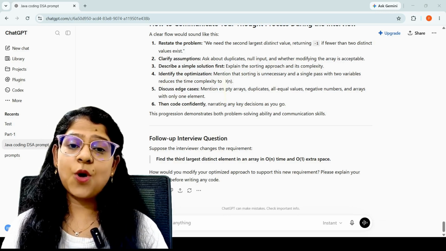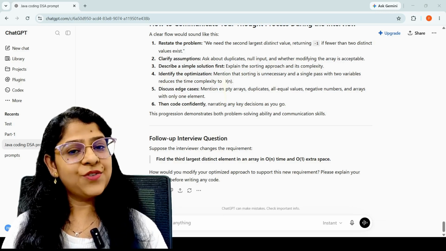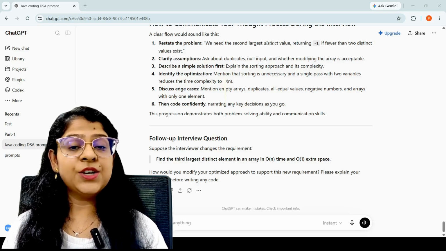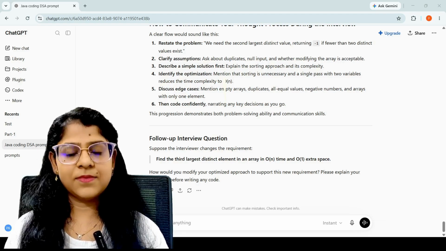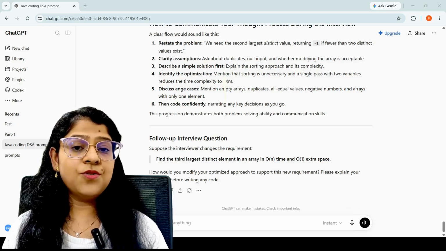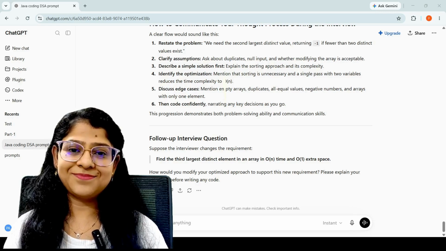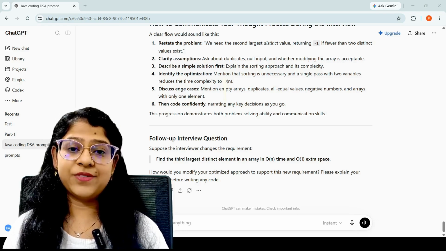ChatGPT didn't just stop evaluating my answer. It also asked me another interview question. That's exactly how an interviewer increases your difficulty level. So instead of practicing isolated questions, you are practicing an actual interview conversation. And that's what makes this prompt so powerful.